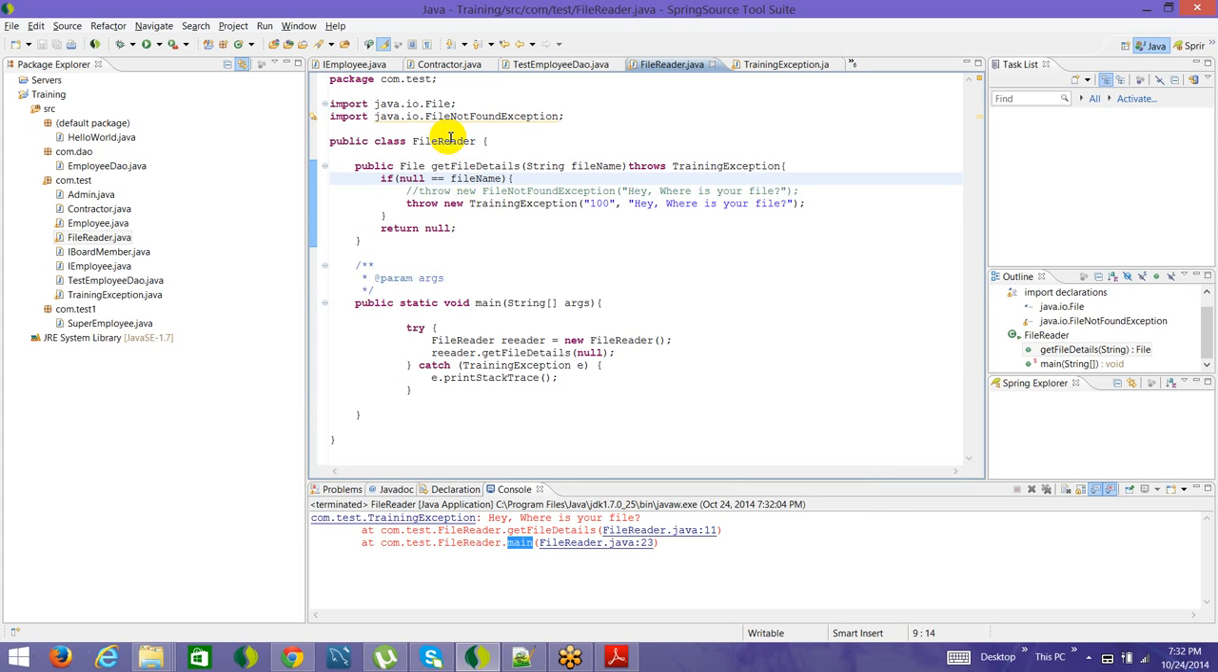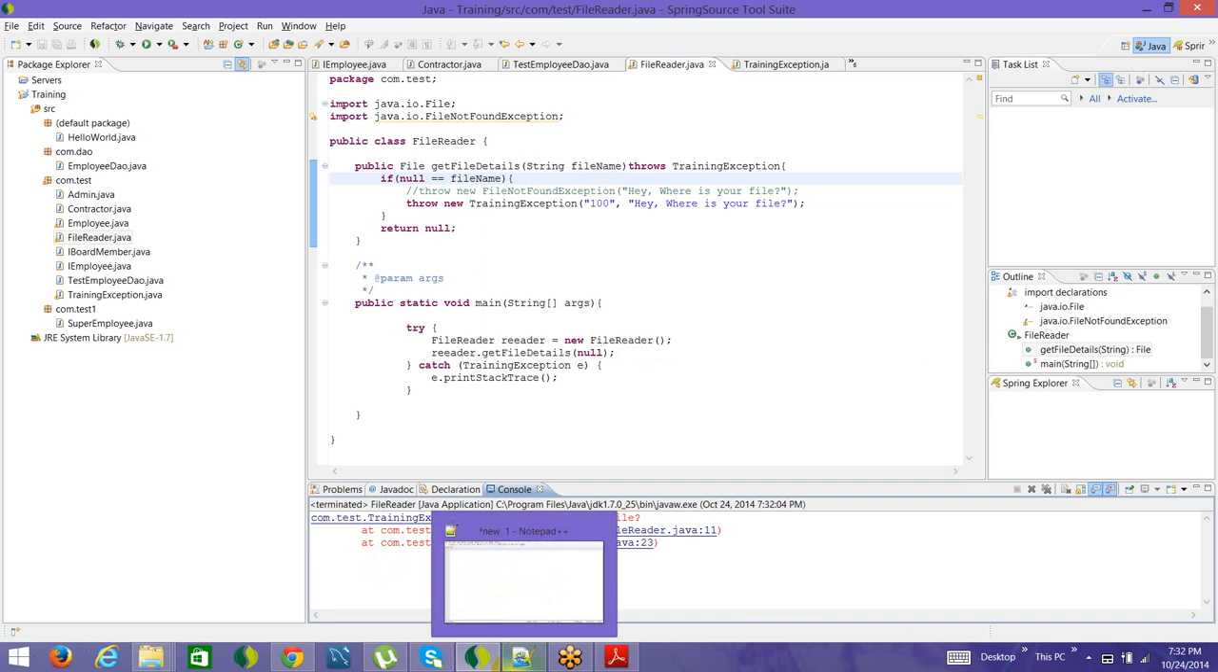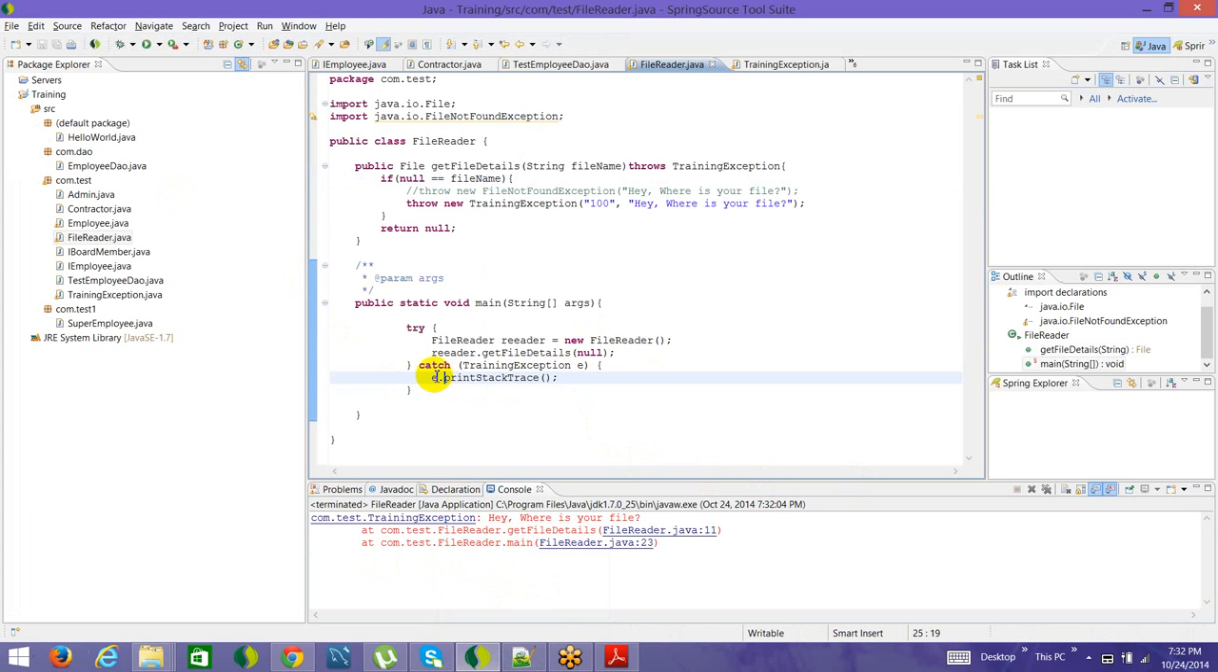So if there are 10 classes involved and the exception was coming in those 10 classes, it will mention all those 10 classes one by one, from here, next one, next one. So that is showing the entire trace, and that we can get using e.printStackTrace. So these two are very important. When you are using log4j, there is a different way to print it, but this is one of the very important ways to see the entire trace.